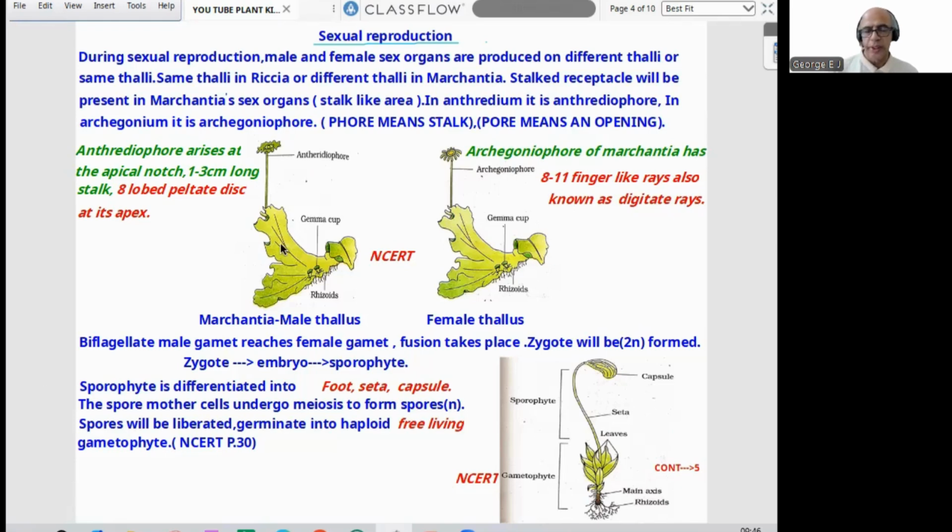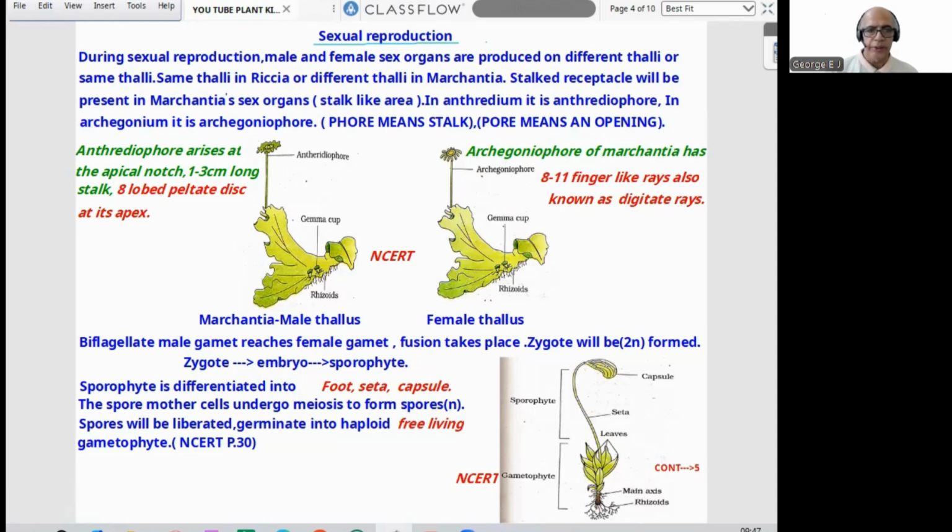Now diagram, NCERT, labeling question. The antheridiophore arises at the apical notch. From the diagram, it is clear. Apical notch, 1 to 3 centimeter long stalk, 8 lobes here. That aspect is not mentioned in NCERT, but the diagram is there. An 8-lobed peltate disc at its apex, connected with the antheridiophore. Now archegoniophore, same manner. It has 8 to 11 finger-like rays, also known as digitate rays. So those two aspects are not mentioned in NCERT, remaining all is NCERT, including diagram labeling.